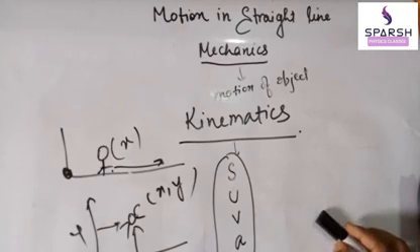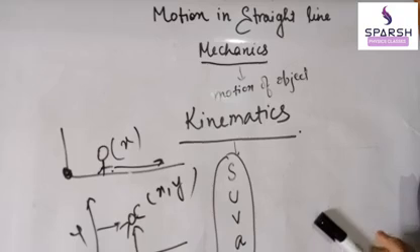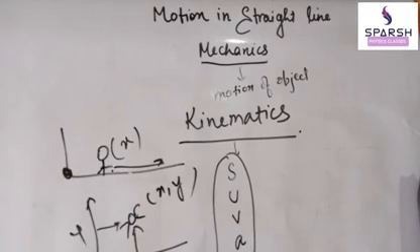So these are the basic types of motion based on dimension, and types of motion based on rest and motion, that is, when the body is at rest and when the body is in motion. This is the basic introduction of the chapter. In the next lecture we will start rectilinear motion, or motion in a straight line, by defining the different parameters like s, u, v and t, and different graphs. Watch this video very carefully for the basics and introduction of motion in a straight line.